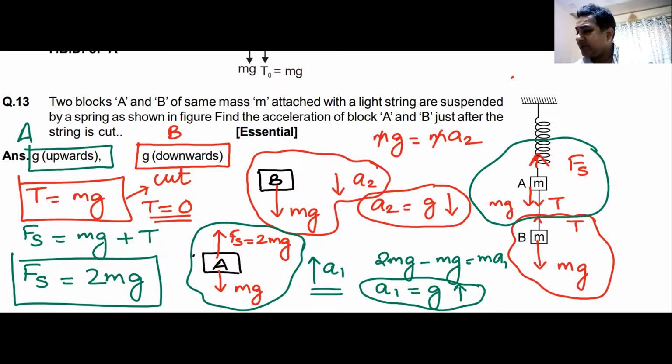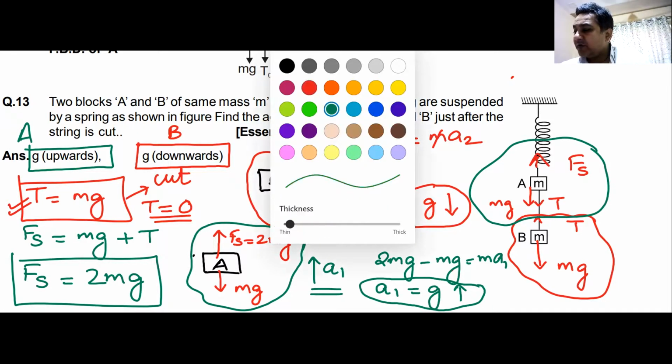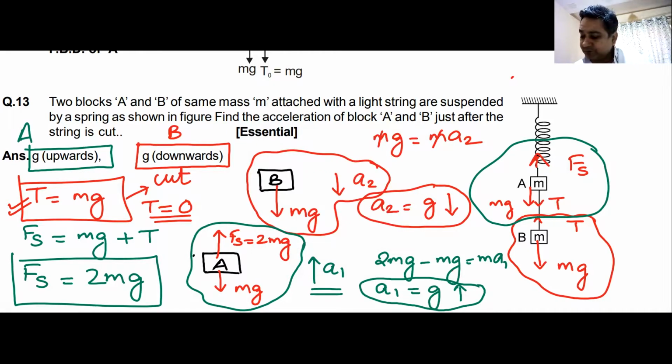Then I have drawn the free body diagram of block A. T is upwards, mg is downwards. So my T becomes equal to mg. Then I have drawn the free body diagram of block B. Fs is upwards, T is downwards, mg is downwards. So Fs becomes mg plus T. Fs becomes equal to 2mg.